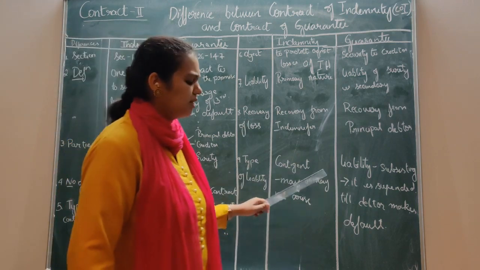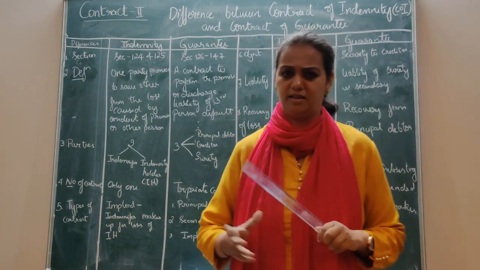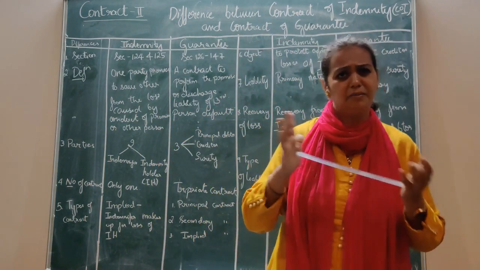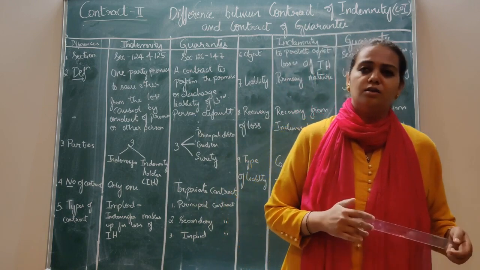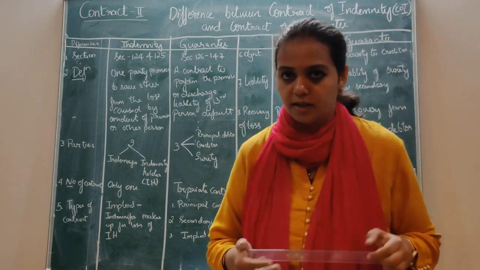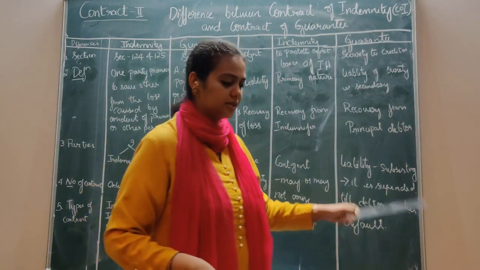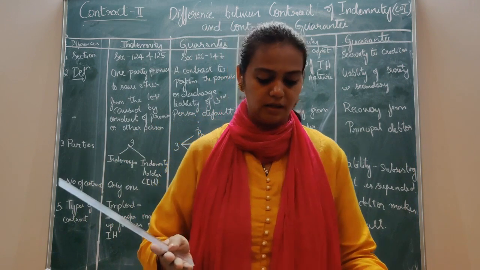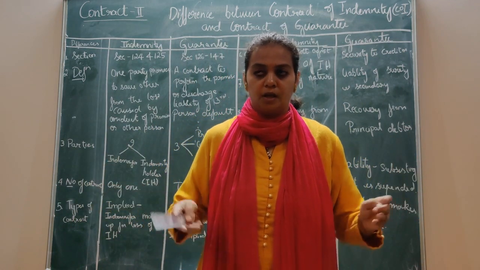The next type is the nature of liability. It is contingent. It may arise sometimes, it may not. It is not necessary that there should always be some loss. But here, the liability is subsisting. Once the contract is entered, there are three parties: principal debtor, creditor and surety.